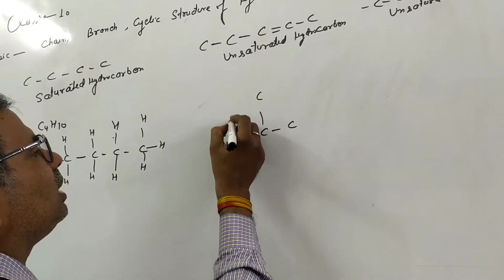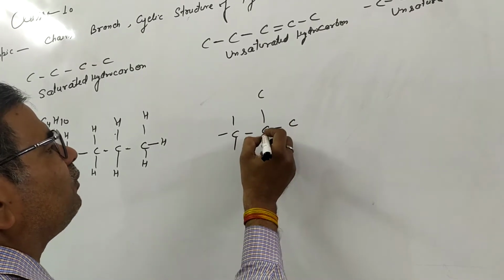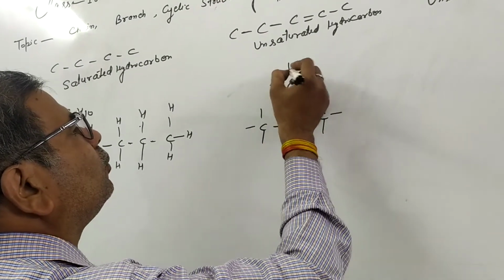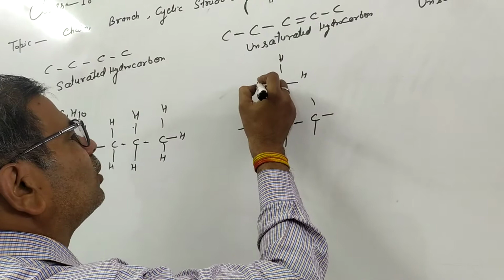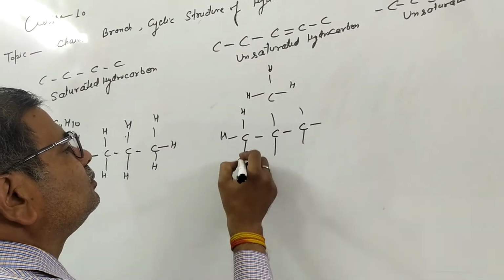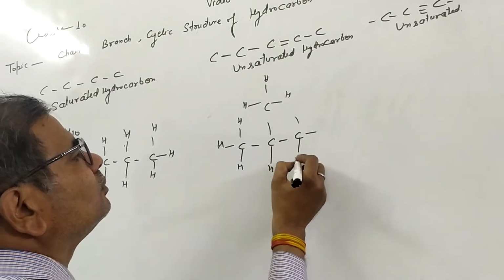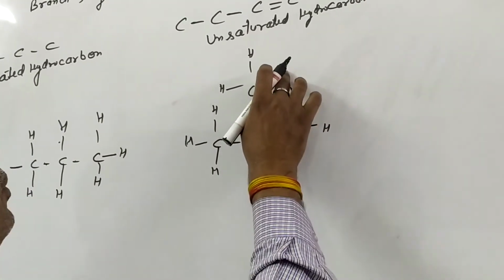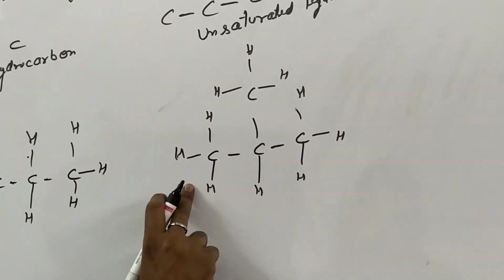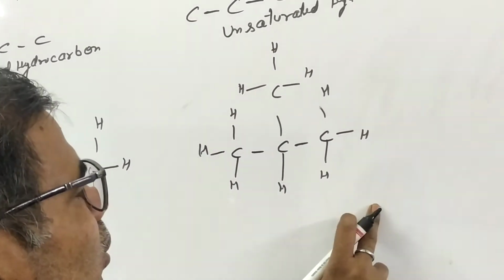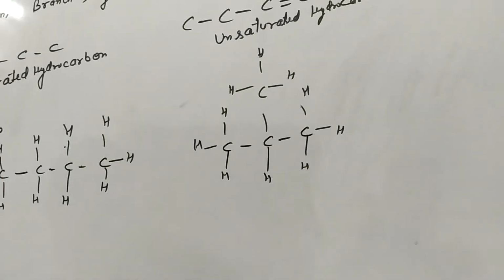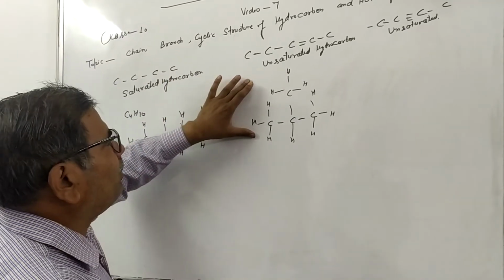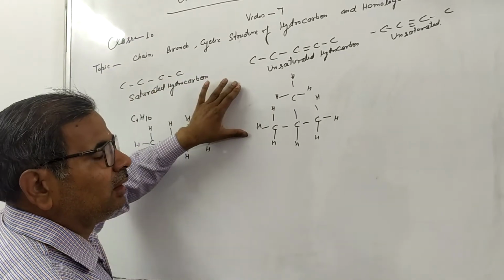Count the valency 1, 2, 3, 4 at each carbon. The number of hydrogen is 10 here also. You count the number of hydrogen: 1, 2, 3, 4, 5, 6, 7, 8, 9, 10. These are 10 hydrogen. Students, you are seeing that both have the same molecular formula, but they have different structures.